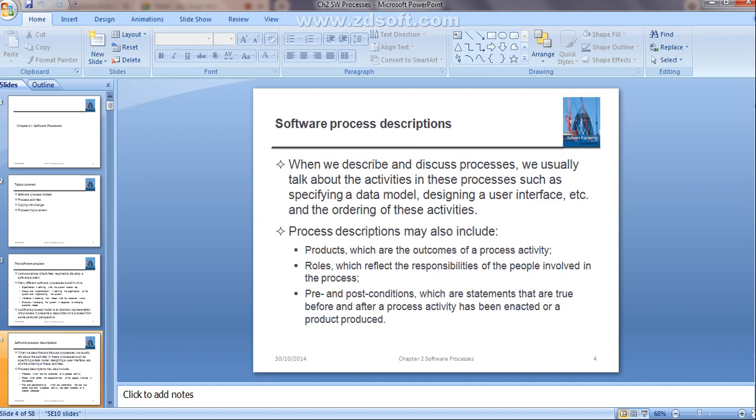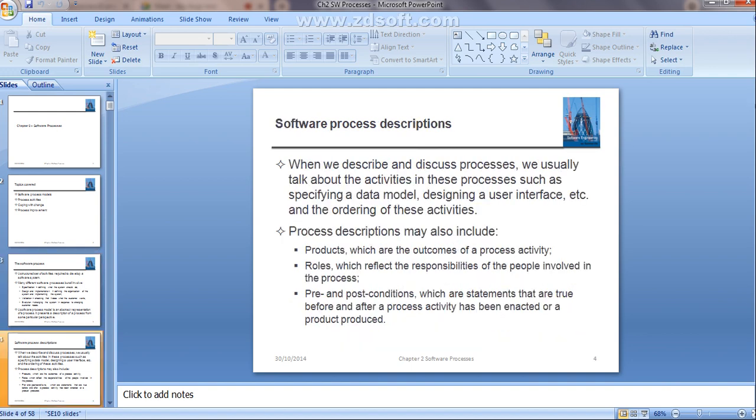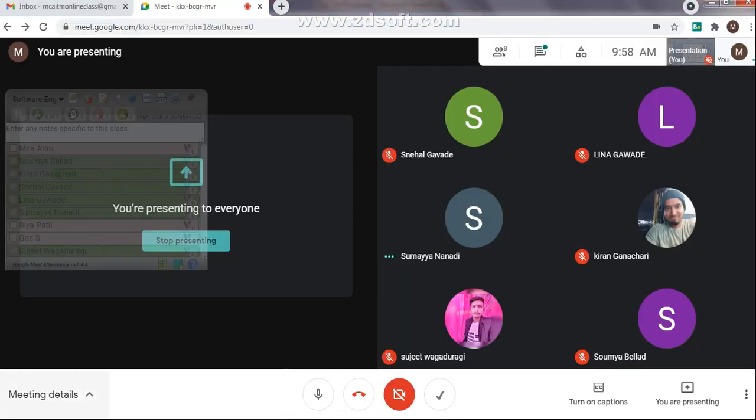Second, the roles define the responsibilities of the people involved in the development of that particular software process. Third, pre and post conditions are the statements that are true before and after the process activity. Clear? Is the software process description clear? Yes, ma'am. Okay, then we'll start with the next point.